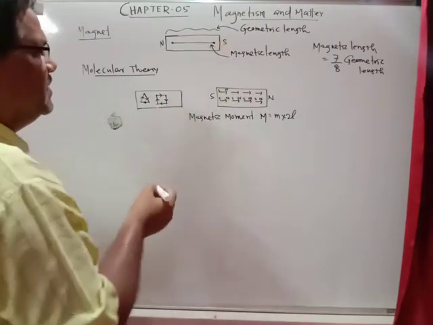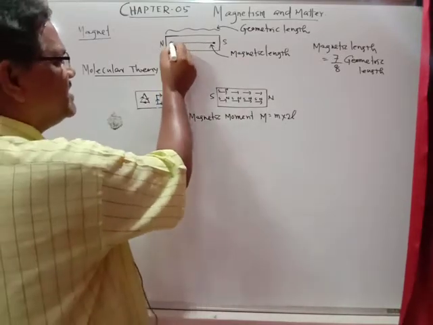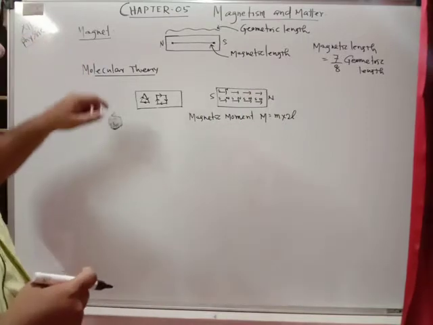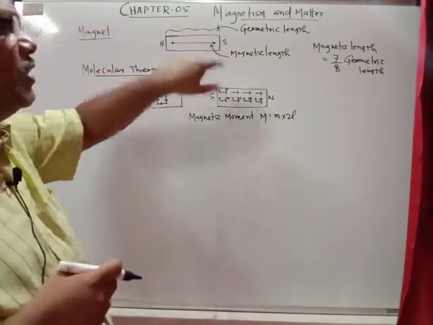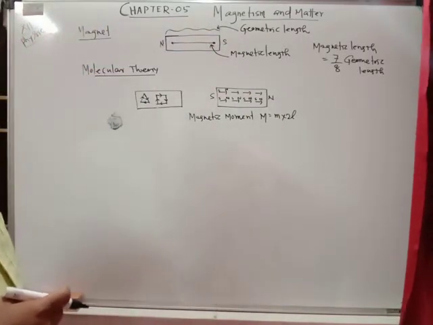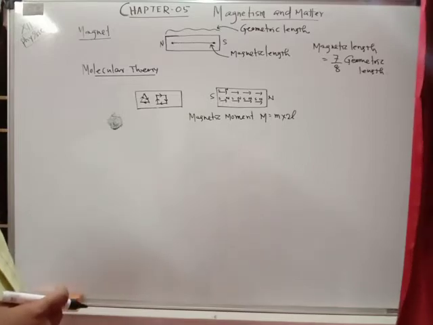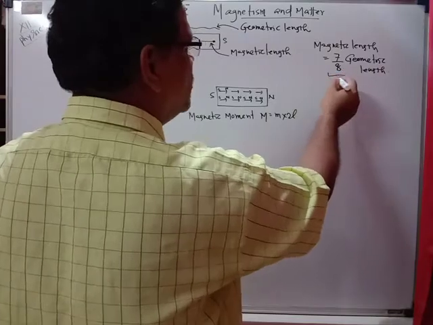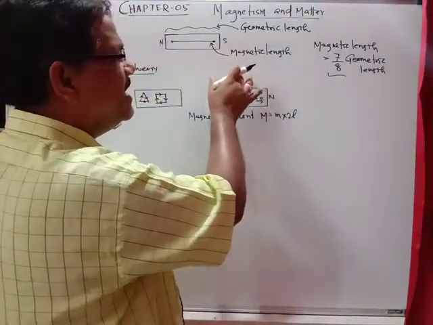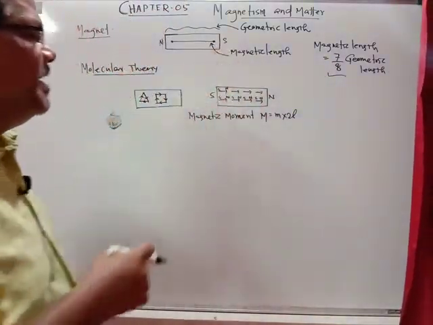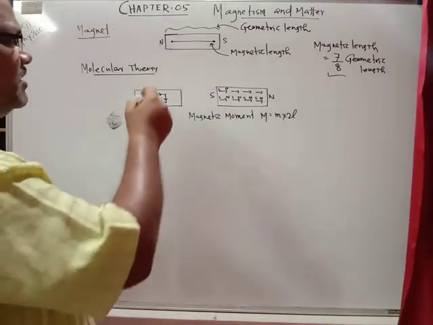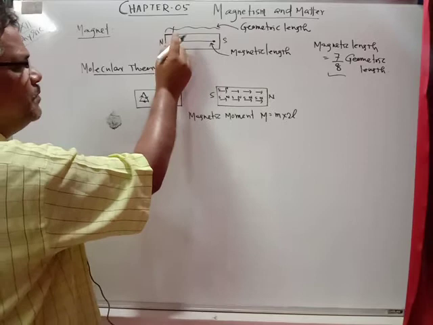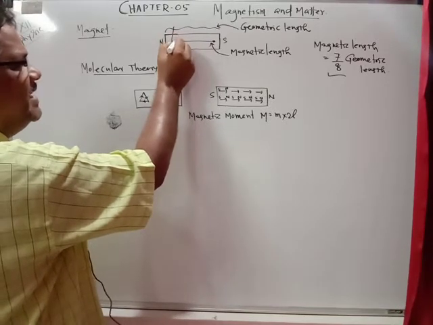This is the position of the poles, and the distance between the poles is called the magnetic length, and the end to end length is called the geometric length. It is clear that the magnetic length is equal to 7 by 8 times the geometric length. No doubt the magnetic length is smaller than the geometric length. If you cut the bar magnet here, automatically the poles will shift inside.